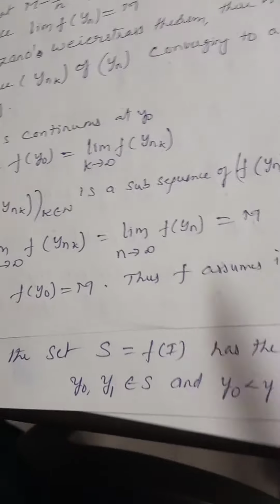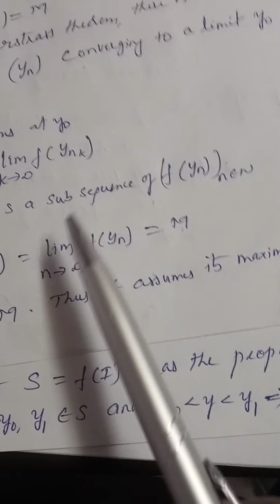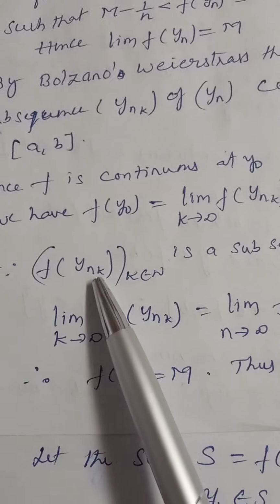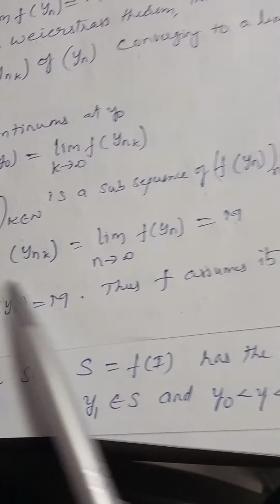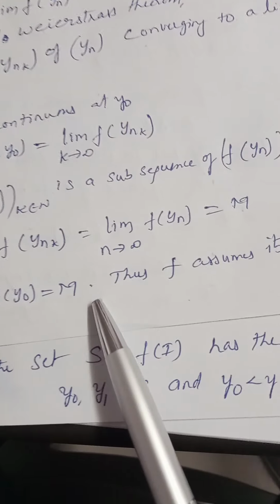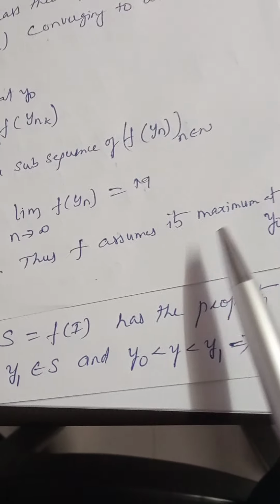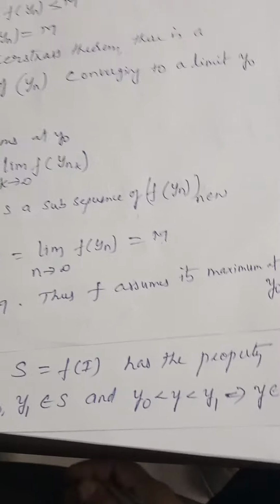Similarly, now this is a sequence converging to m, therefore all its subsequences converge to m. That's why this limit value is equal to m. That means f of y naught is equal to m. That is, f assumes its maximum value at y naught.